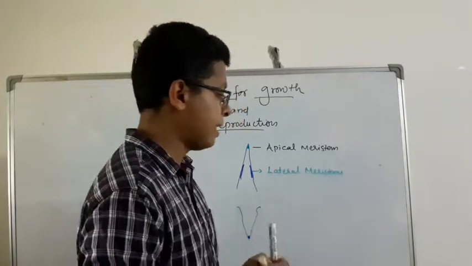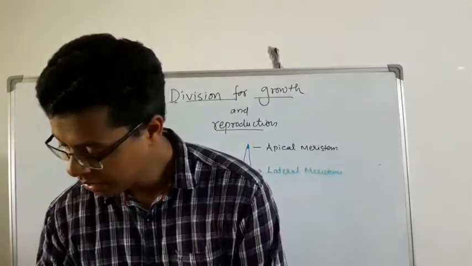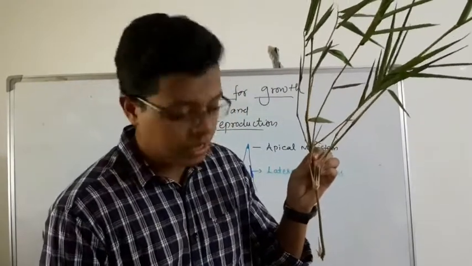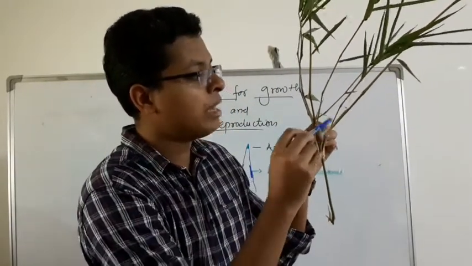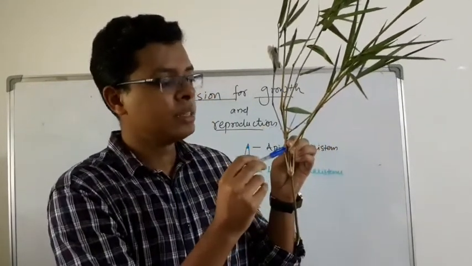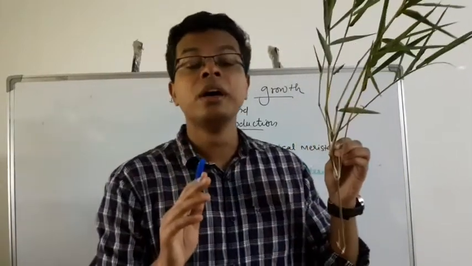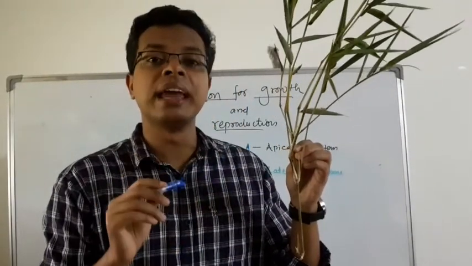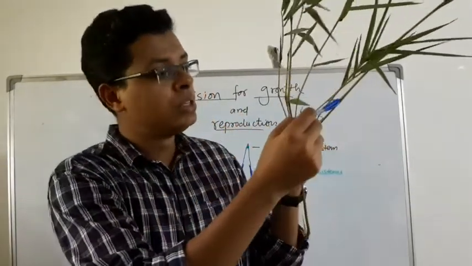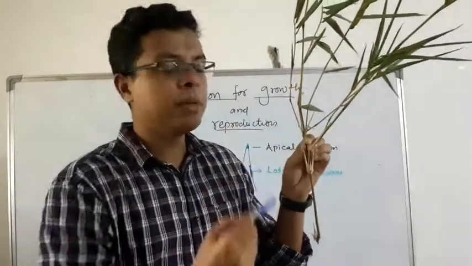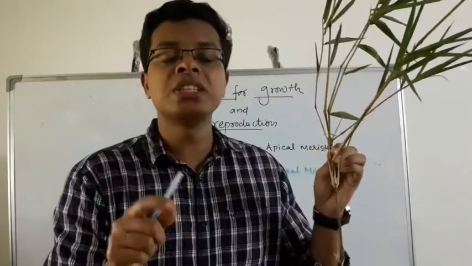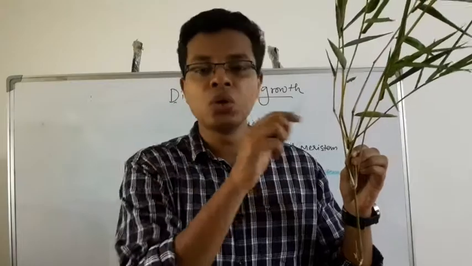In a monocot plant, if you see, this is an example of a monocot plant. If you observe carefully, you see a bulging over here, bulging over here, bulging over here. These bulged parts are called nodes. A very good example for the node is this sugarcane. The hardest part you can bite is the node, and the part between these two nodes is the internode. These internodes are very fleshy in sugarcane, and the hard part is the node.